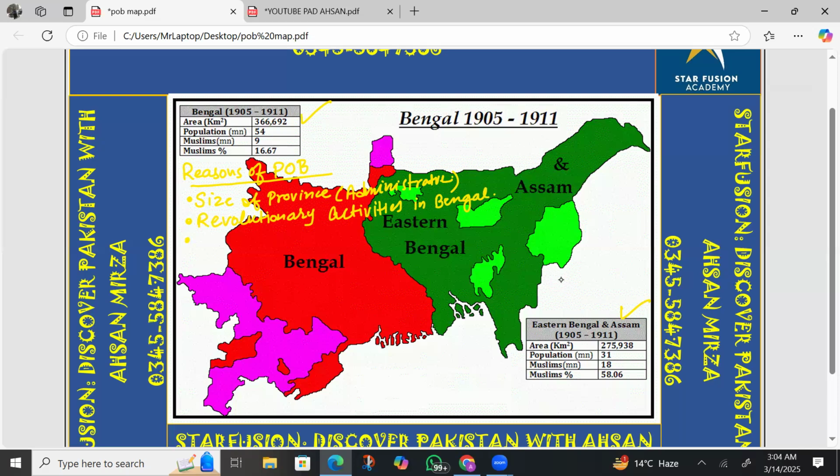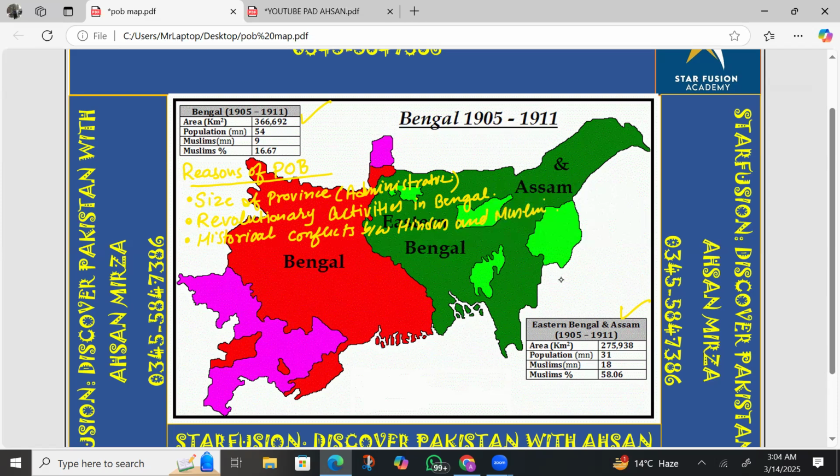The third point was that they divided Bengal because historical conflicts were there. As you know, Haji Shariatullah was from eastern Bengal, and there were issues, historical conflicts between the Hindus and the Muslims. That was the third main reason. You can explain that reason by giving the example of Haji Shariatullah.